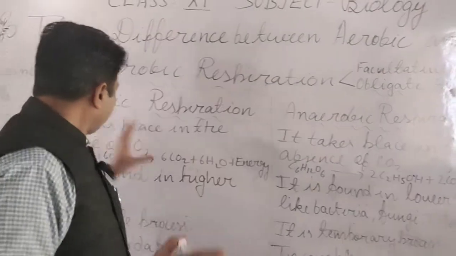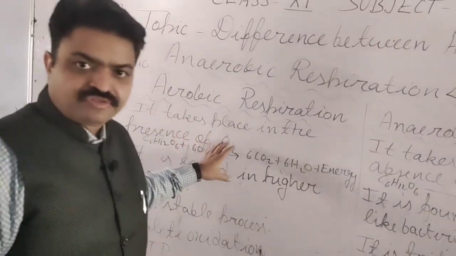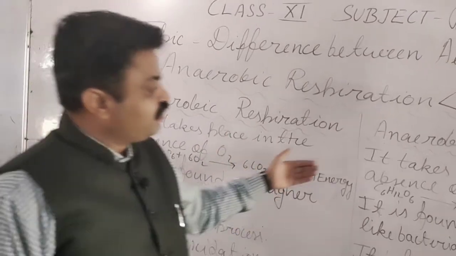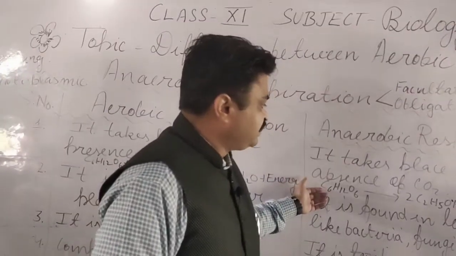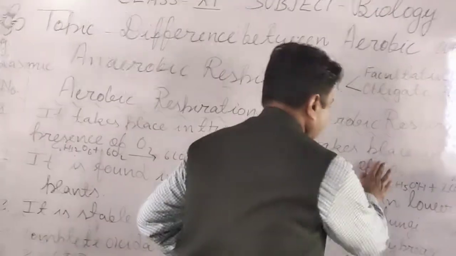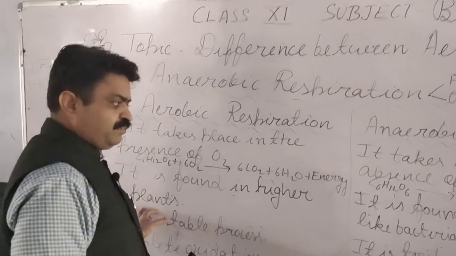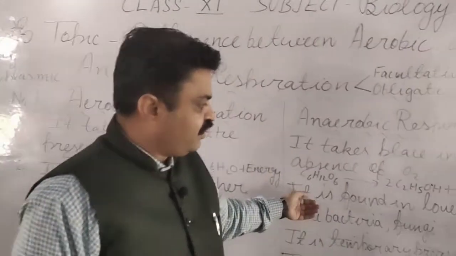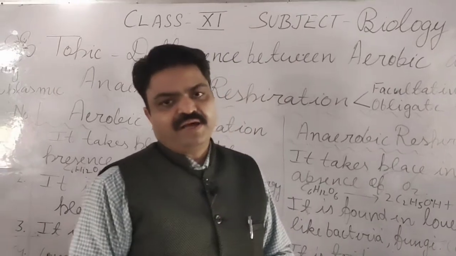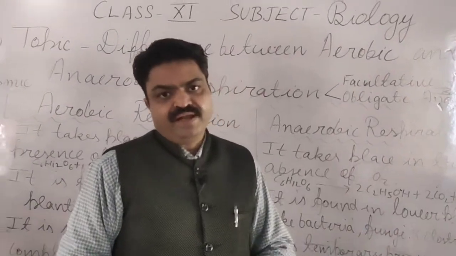So aerobic respiration takes place in the presence of oxygen, but anaerobic respiration takes place in the absence of oxygen. Next, aerobic respiration is found in higher plants, but anaerobic respiration is found in lower plants, like small plants, bacteria and fungi.